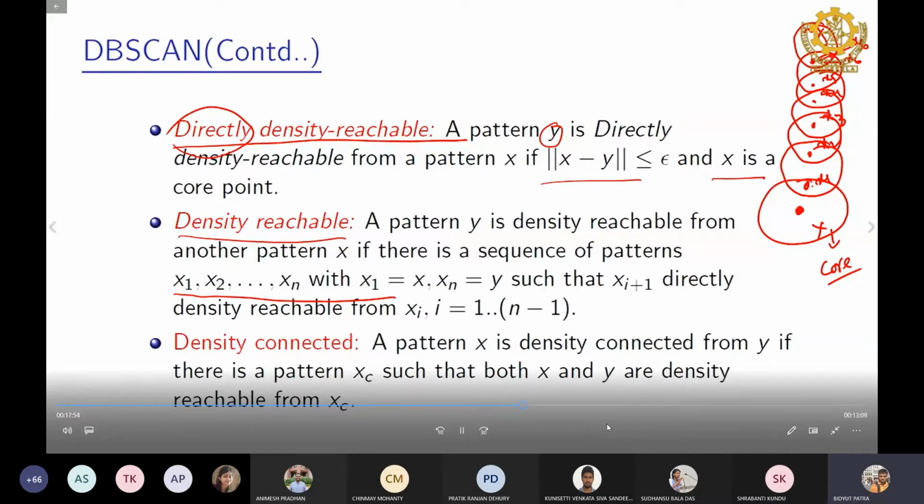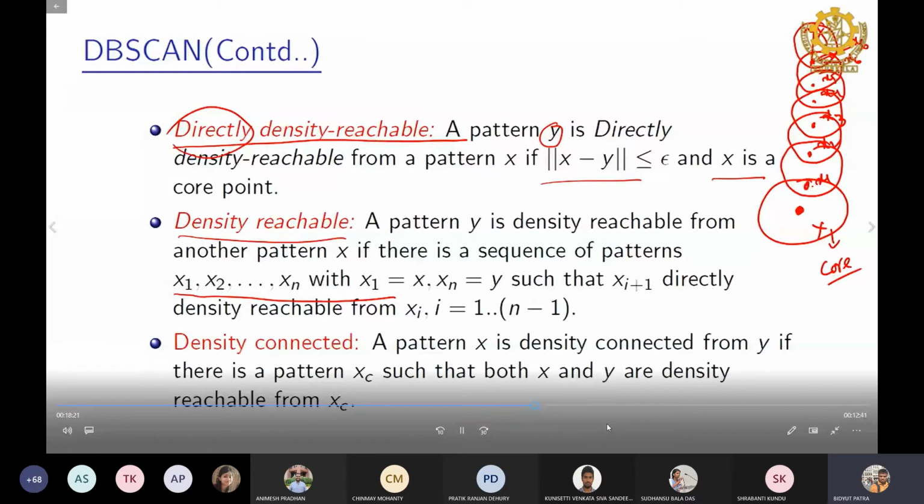Y need not be the core point, because y is directly density reachable. Y can be the core point also, but it is not necessary. If y is a border point, that is also okay, because x6 is a core point, y is directly density reachable, but y can be the border point.